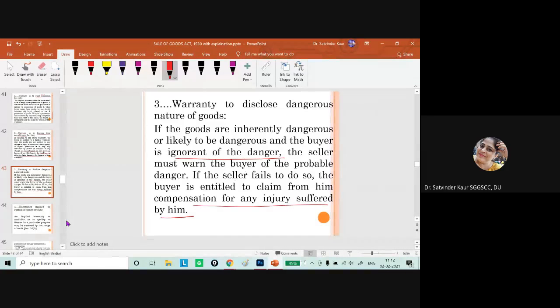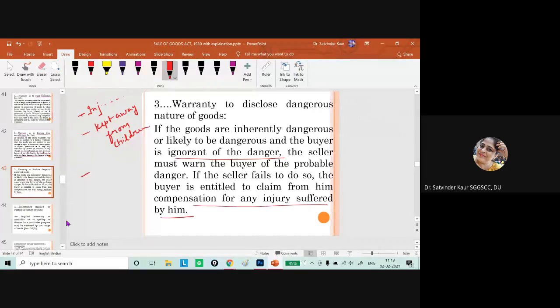Generally it is written on the goods that the goods are injurious to health, to be kept away from children, right? Or that it is carrying a flammable item, and all these things.